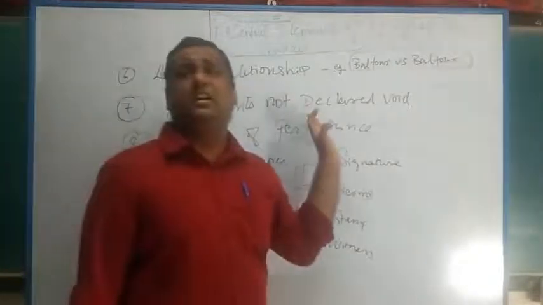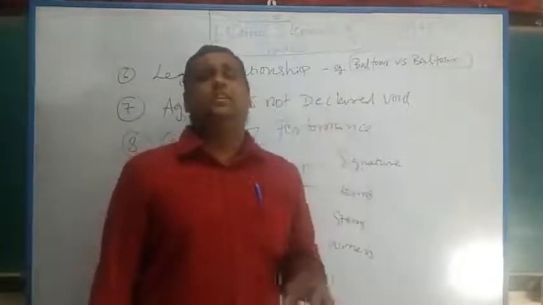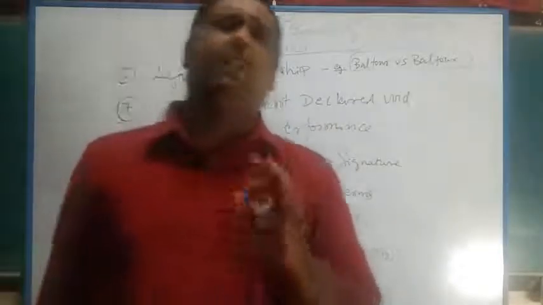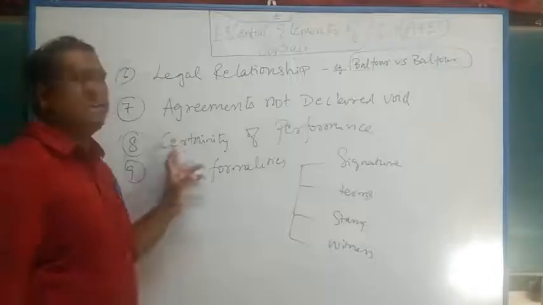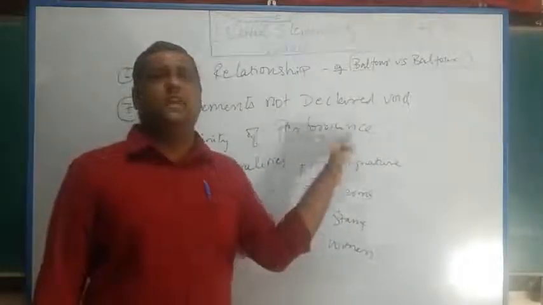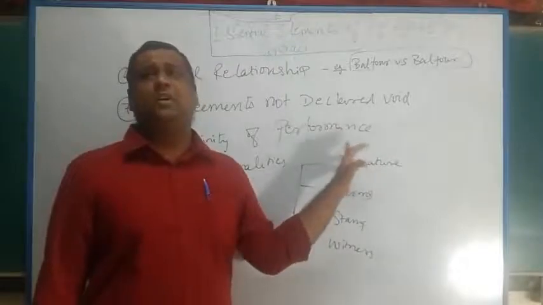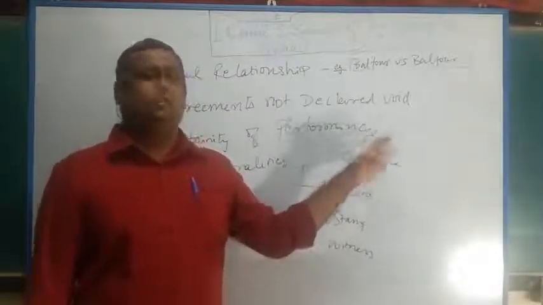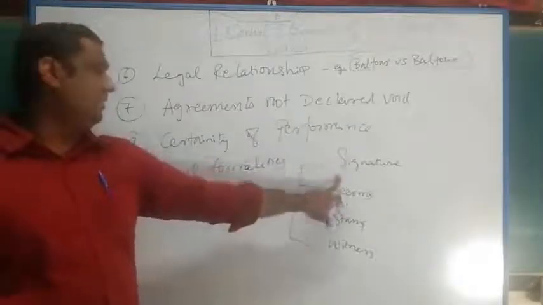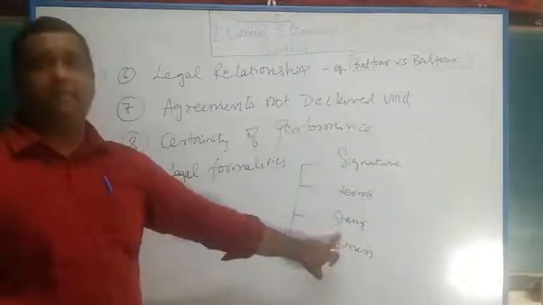Then agreements not declared void. What is agreement not declared void? Agreements which should never be declared void, which should always be valid. Then comes certainty of performance. What is certainty of performance? Agreement should always be certain, definite and capable of performance. Agreement to do an impossible act is not acceptable. And last is legal formalities. As I said, it is signature, forms, terms and conditions, stamp and press.